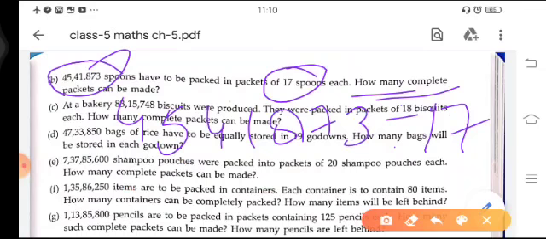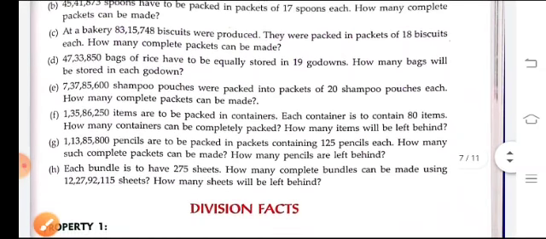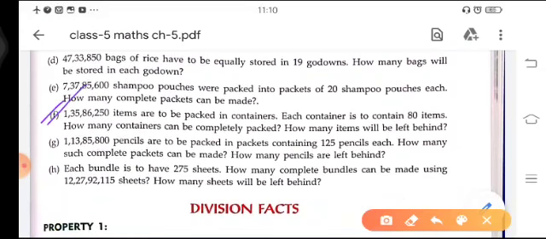Okay students, so in this way various questions are given to you, and in all the questions you have to do only the division. Okay, see, if you look at the F part, there is a little bit of difference in the last line.